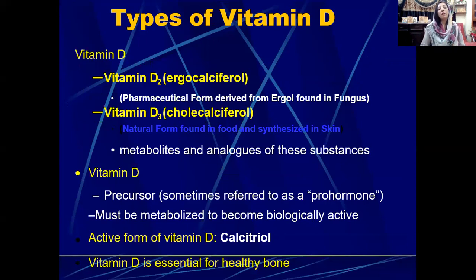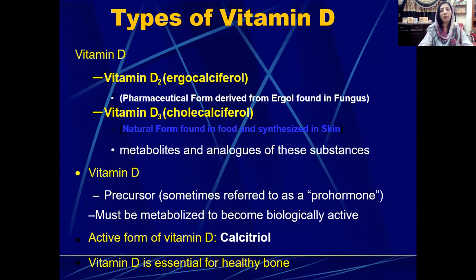So types of vitamin D: mainly there are two types of vitamin D present in the human being, namely vitamin D2, that is ergocalciferol, and vitamin D3, that is also called cholecalciferol. Vitamin D2 or ergocalciferol is the pharmaceutical form that is derived from ergosterol found in fungus, and vitamin D3, cholecalciferol, is the natural form that is found in foods and is synthesized in the skin. Then we have certain metabolites and analogs of these substances that are also found in the